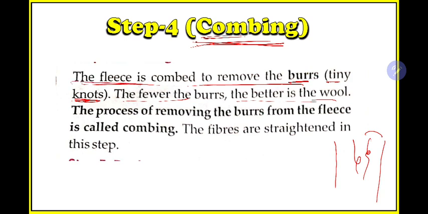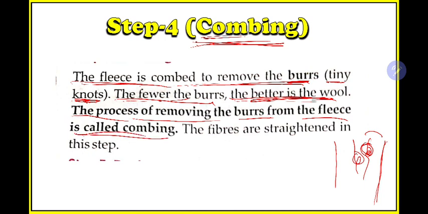The fleece is combed to remove the burrs, that is the tiny knots. To remove these knots only, the hair is combed. The fewer the knots, the fewer the burrs, the better the wool. If there are no such knots, the wool will be long and straight, so it will be of better quality. The process of removing the burrs from the fleece is called combing.